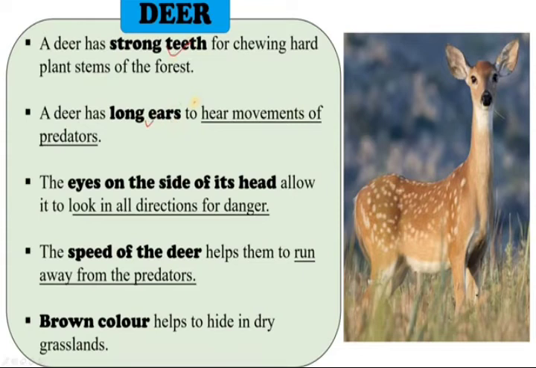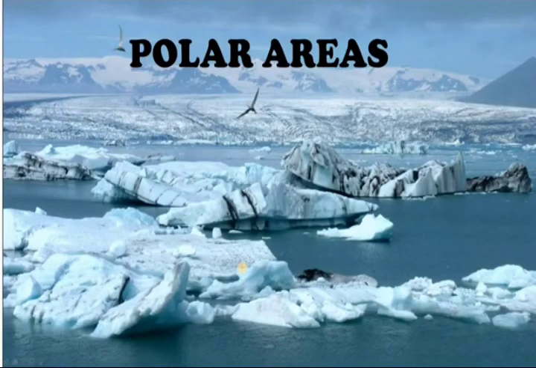Okay, and its long ears to hear movements of the predators, and the long ears, eyes and colors are the adaptations that help them escape from predators. That brown color is the blessing of those prey and predators, helping them hide in dry grassland.